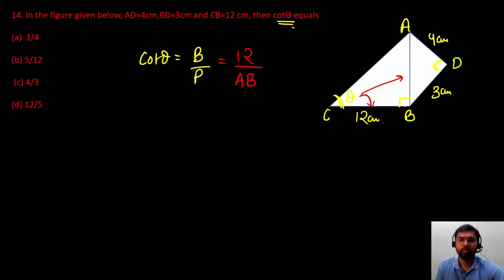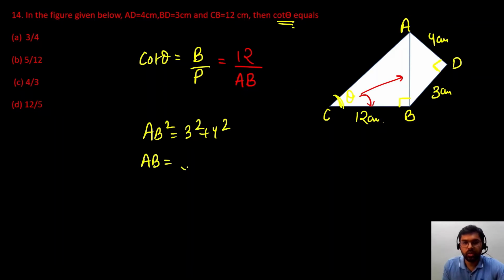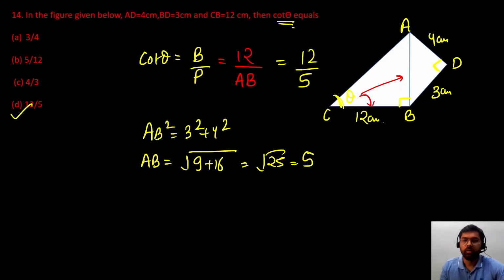So AB I can find out very easily using Pythagoras theorem. So AB square will be equal to 3 square plus 4 square. This will give me AB is equal to square root of 9 plus 16, which is square root of 25, that is 5. So AB is 5, so cot theta will be 12 by 5. Very easy. And we also know 3, 4, 5 are a triplet, so we can directly use the triplet. Okay, AB will be 5. So cot theta is 12 upon 5. Very easy.